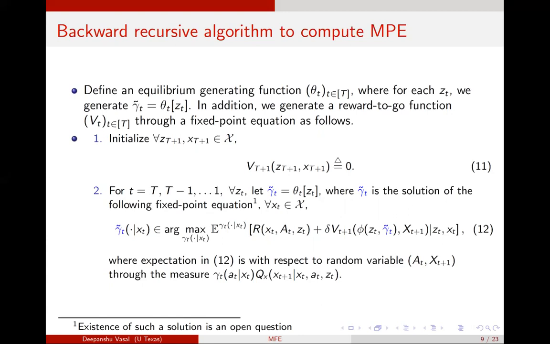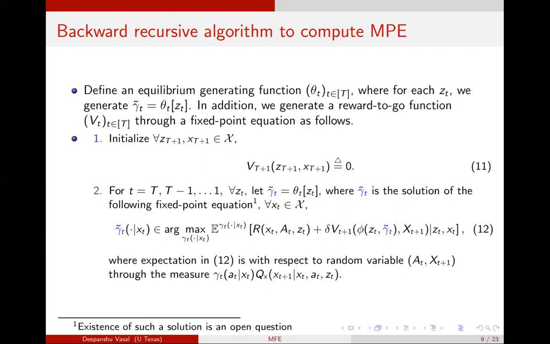And there's a very nice intuitive interpretation of this, which is as follows. At equilibrium, when everyone else is playing gamma tilde t, then zt plus 1 is updated using this gamma tilde t. And each player's strategy maximizes its reward to go, or the equilibrium strategy maximizes the reward to go, and thus satisfies this equation number 12.